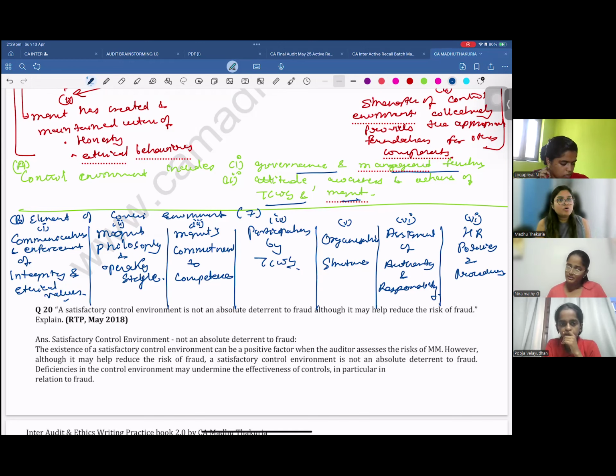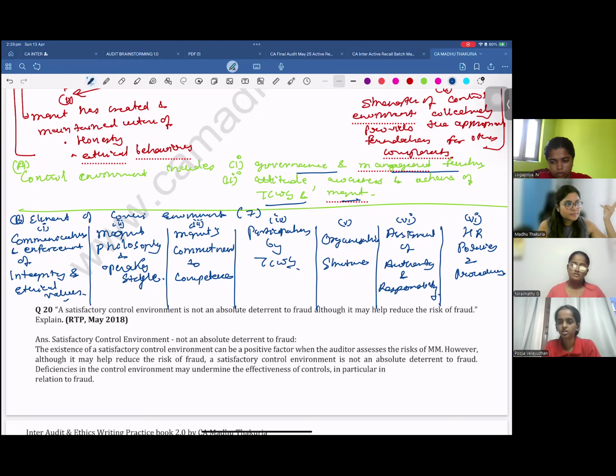Pooja, can you please repeat what the 7 elements are? First, what does the control environment include, and then what are the 7 elements of a control environment? Control environment includes the governance and management function and the attitude, awareness, and actions of TCWG and management. Yes. And the elements would be communication and enforcement of integrity and ethical values,